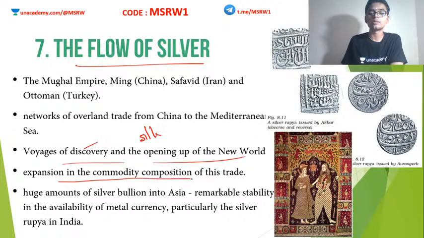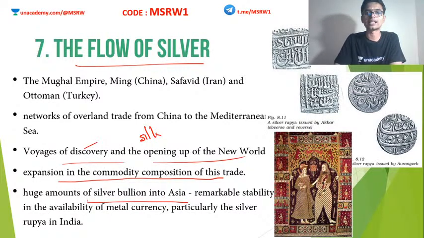Expansion in the commodity composition of this trade. Because of the diversity in agriculture, the commodities that were exported also became very diverse, and it became more and more enhanced. Huge amounts of silver bullion came to Asia.